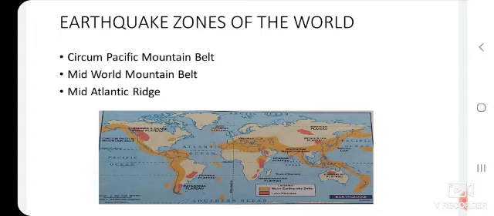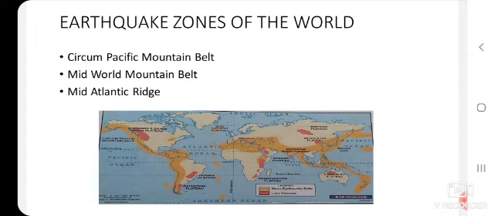The Circum-Pacific Mountain Belt has 70% of all earthquakes. A part of the San Andreas Fault in the USA lies in this belt. This fault zone makes California in USA highly prone to earthquakes. Then the areas of Japan, the Philippines and Indonesia all form parts of this belt and are prone to severe earthquakes.